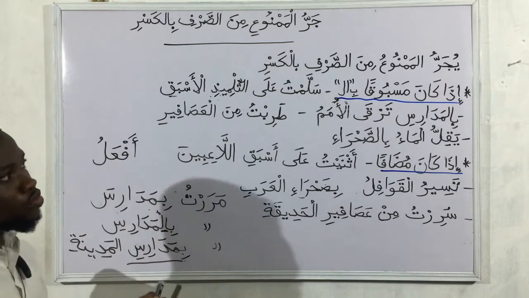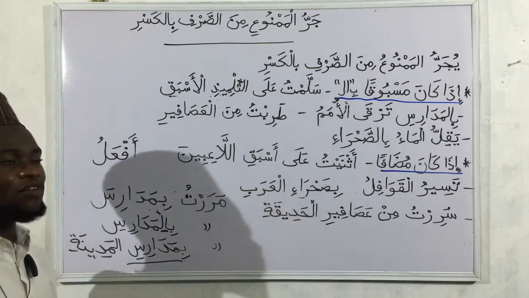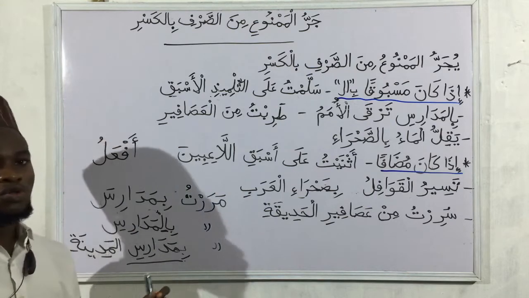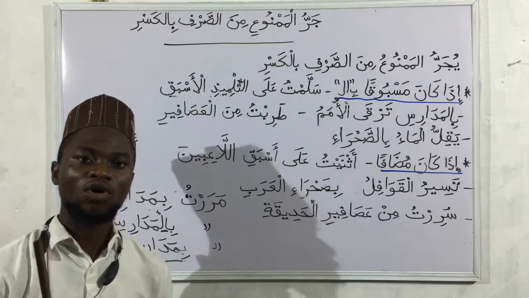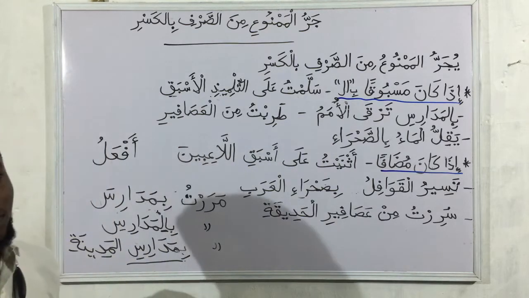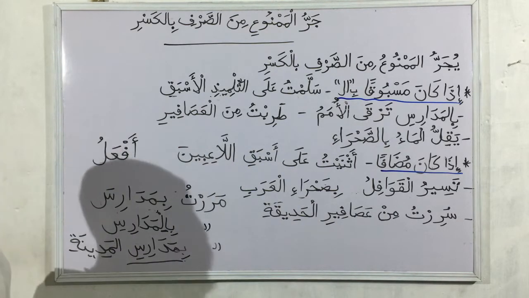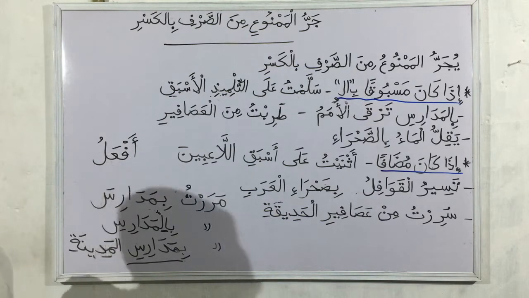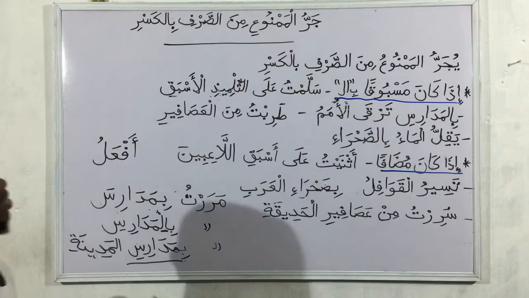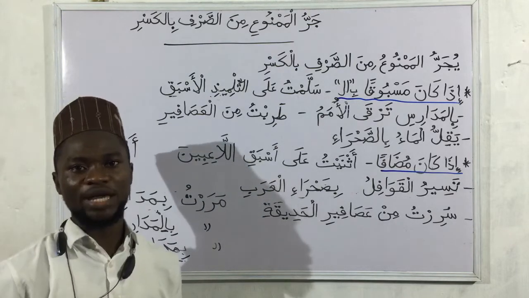So those two rules apply to every one of the categories that we mentioned. As long as the noun takes alif and lam, or it is mudaf in the context we are talking about, then it becomes majrur bil kasrati and not bil fathati. So that is where we are going to end al-mamnu' min as-sarf.